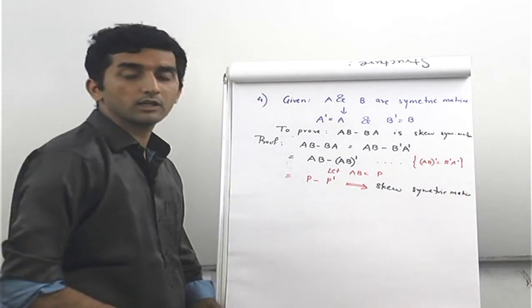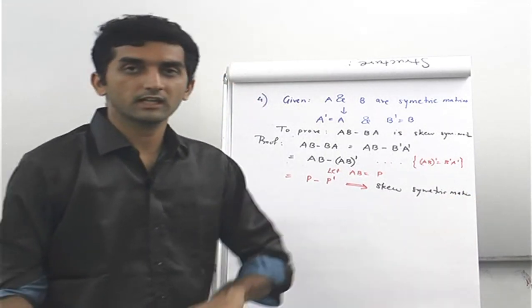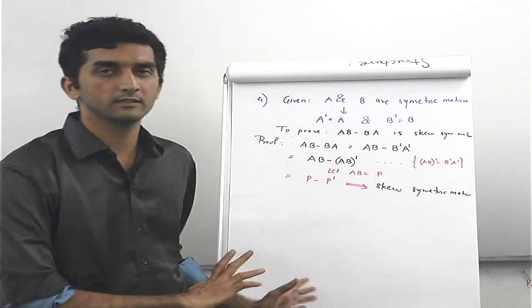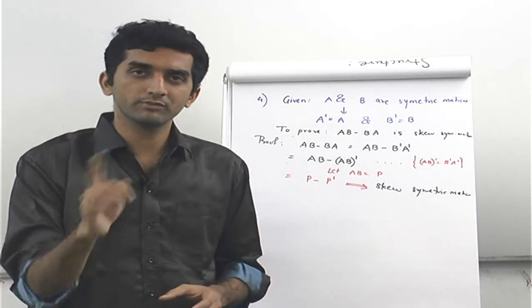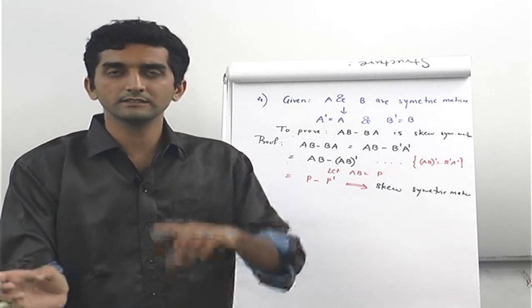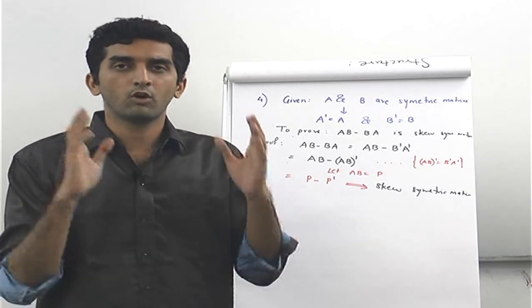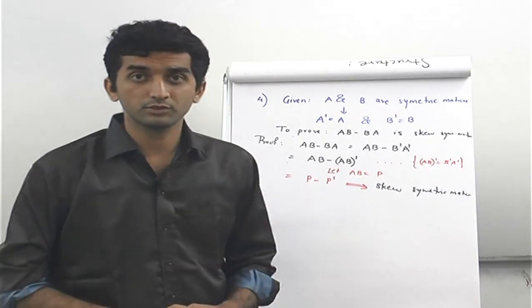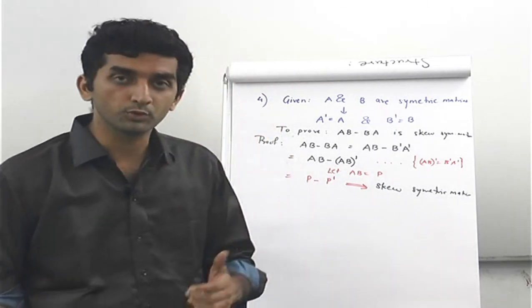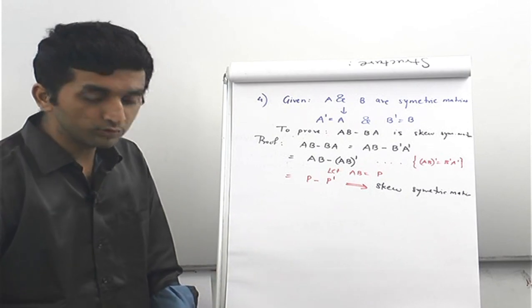The reason being, if you take any matrix and find its transpose, there is this theorem that a matrix plus its transpose will always give you a symmetric matrix, and a matrix minus its transpose will always give you a skew symmetric matrix. So this one is a skew symmetric matrix, and hence we prove the fourth problem. Let's move on to the fifth one.